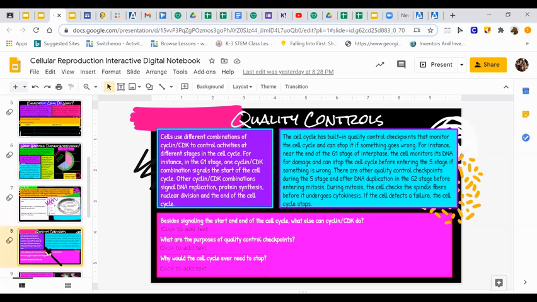So these are those checkpoints, right? The cell is checking and being like, no, there's something wrong with the DNA. There are other quality control checkpoints during the S stage and after the DNA duplication in the G2 stage before entering mitosis. During mitosis, the cell checks the spindles, the fibers, before it undergoes cytokinesis. If the cell detects a failure, the cell cycle stops. So these quality controls are those checkpoints that the cell does before it replicates. It checks multiple times. Okay, so you can answer these questions based upon the text right here.